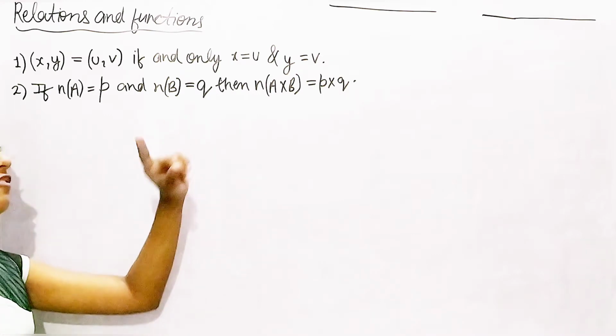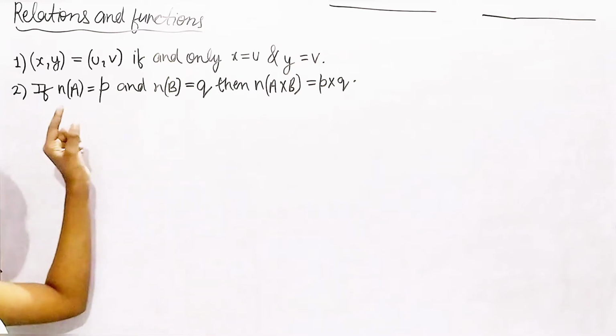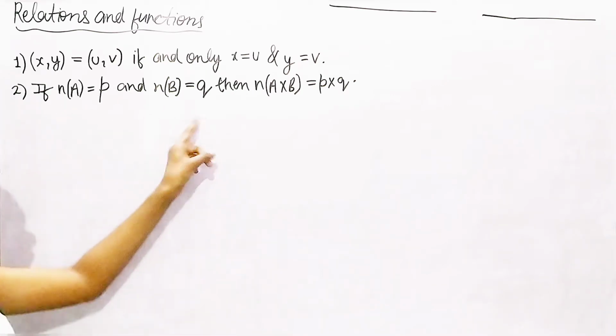Then the number of elements in A cross B is equal to p into q. What does this statement mean? It says that if the number of elements in set A is p and in set B is q, then the number of elements in A cross B is the product of p and q.